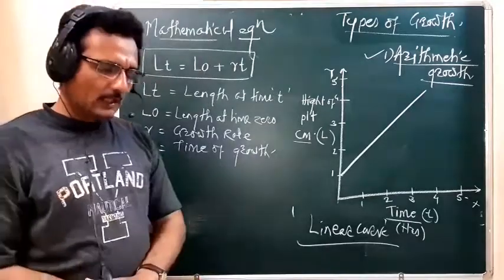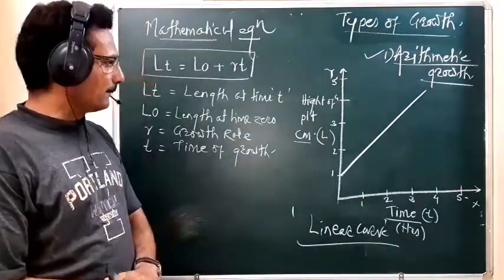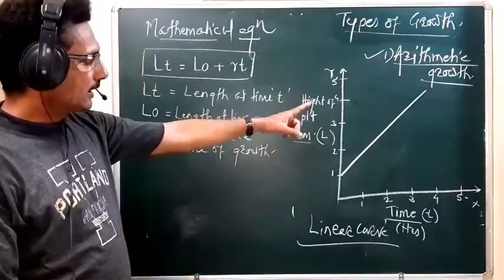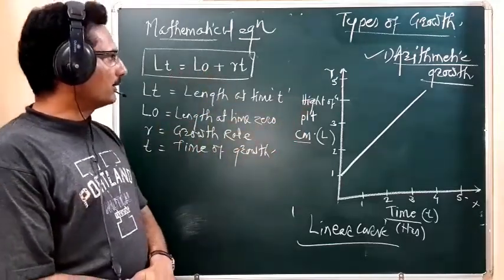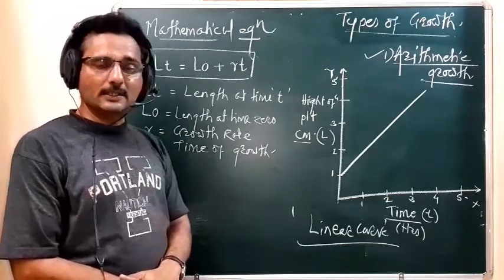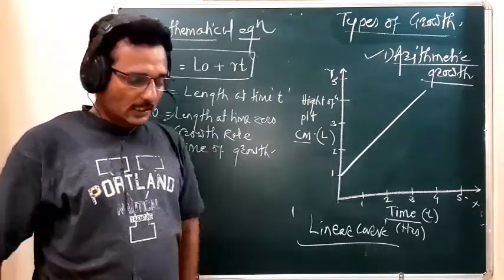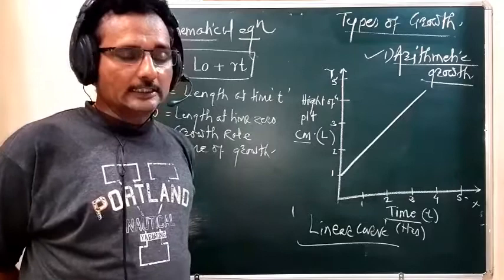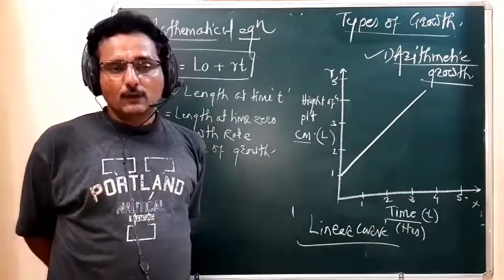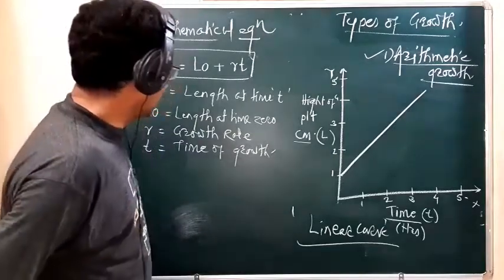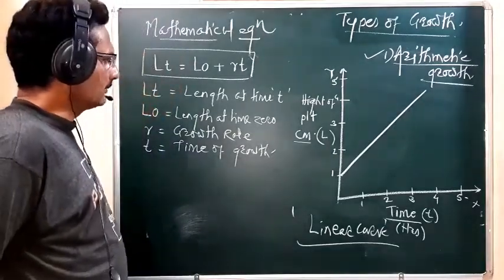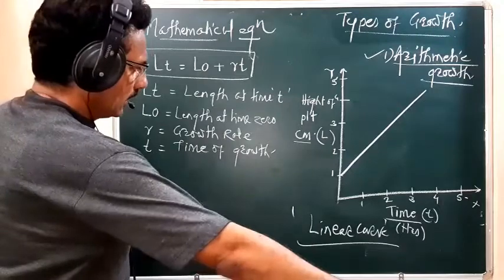In the sense, with the help of this graph and this mathematical equation which shows the arithmetic growth, we are to calculate the length at time 5 hours. So let's say the length at time 5 hours.